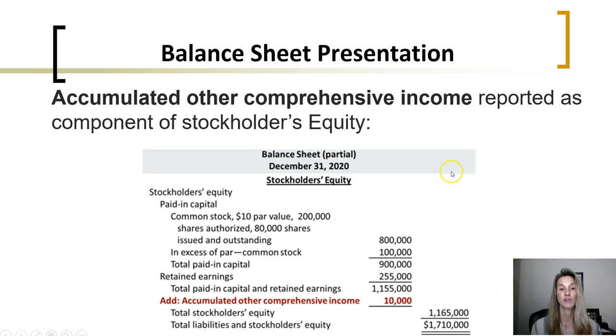Accumulated other comprehensive income is reported as a component of stockholders' equity. So if we have an accumulated other comprehensive income, it is not reported in income, but as a part of stockholders' equity. So here we're seeing a partial balance sheet.